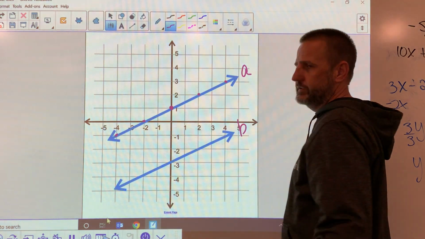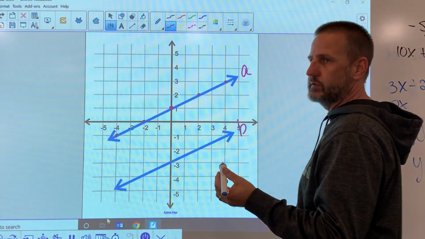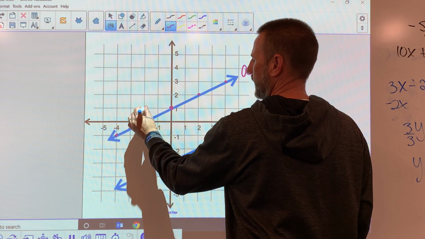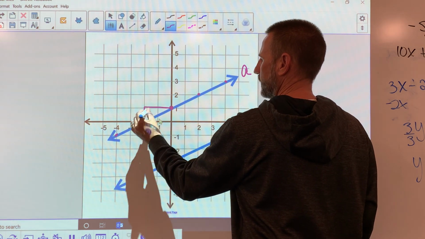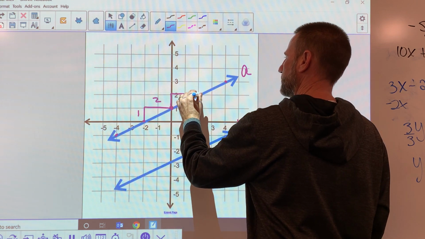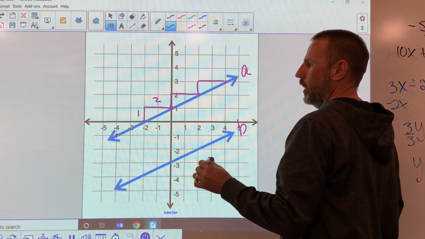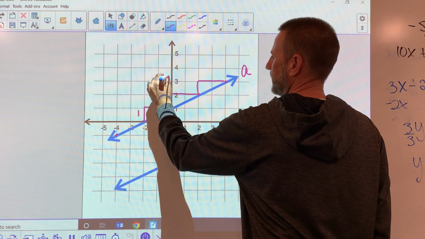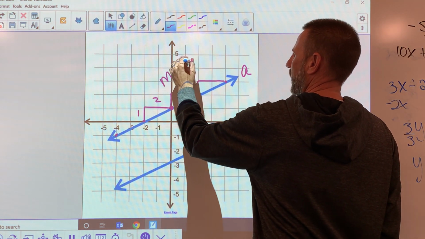Well, if you take a pencil and put it on one of those dots, and you use rise, run, you can see that I have to rise 1 and run 2. Rise 1, run 2, rise 1, run 2, all the way across the page. So I know that the slope of this line is 1/2.